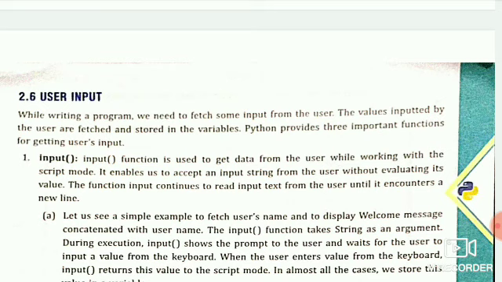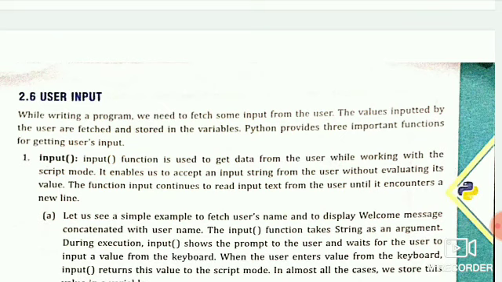Just like if we want to calculate the total percentage of any student, we must know the marks of that student in all subjects. In some programs the marks are entered by the student or user, then the program will calculate the percentage of that user. So let's see.